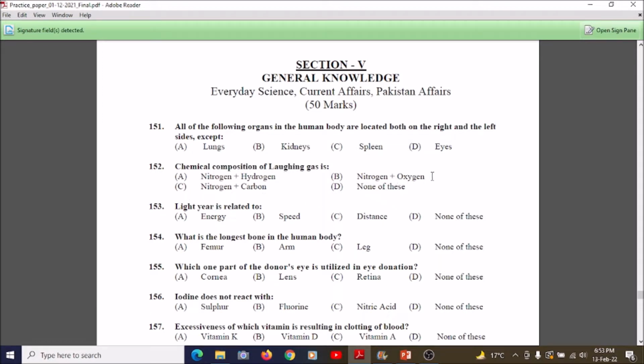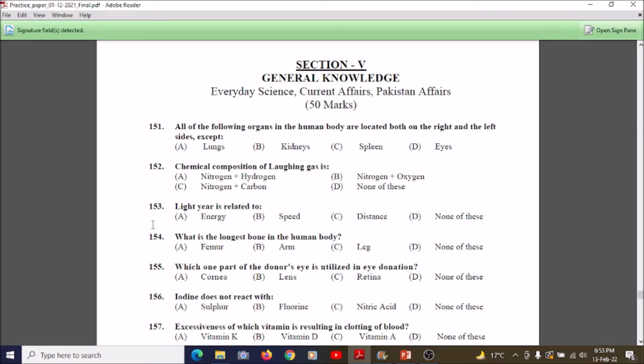Its correct answer is B, nitrogen plus oxygen, which is called laughing gas, which is used by people so they can laugh in festivals.